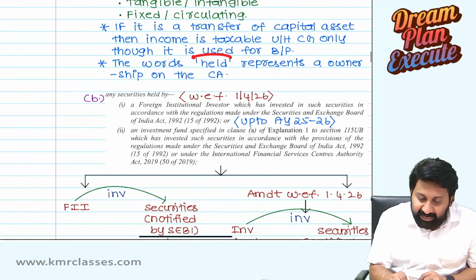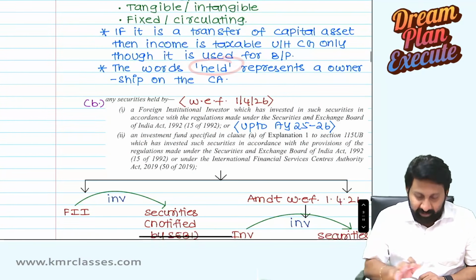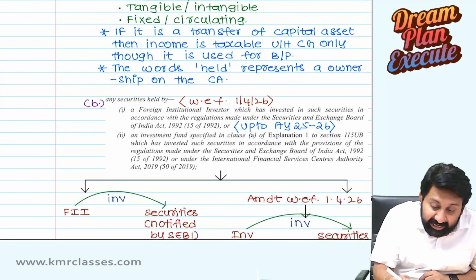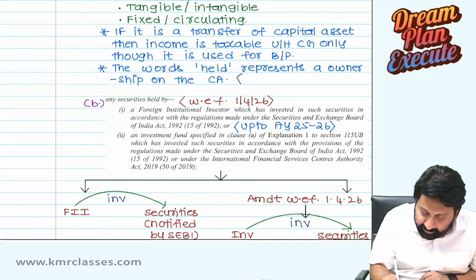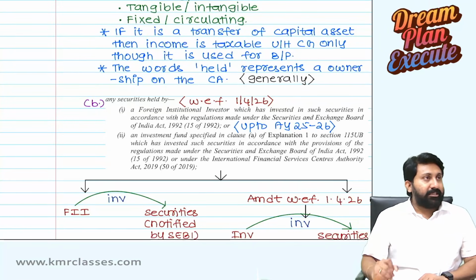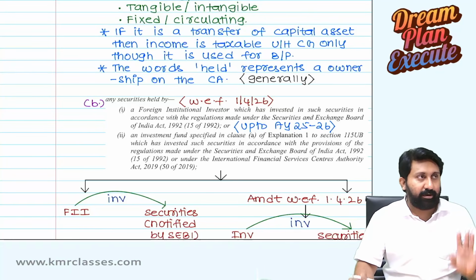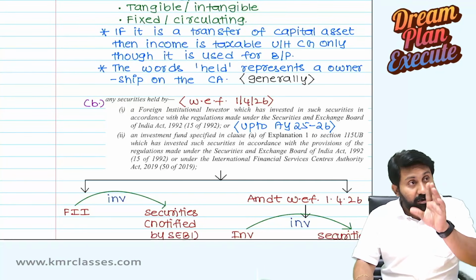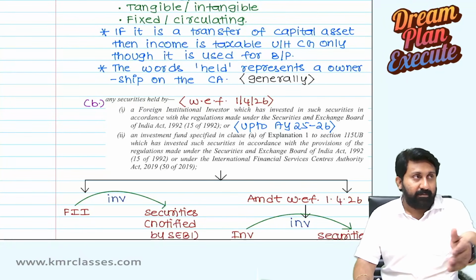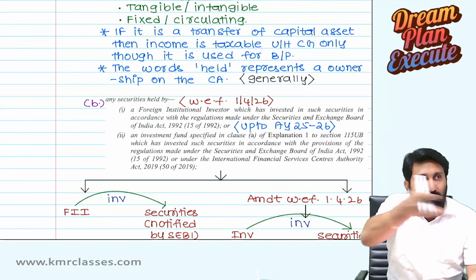The words held means what? He is an owner. It is generally, not always. That's why I will write here. Generally, we assume that the word held means owner, generally. But even without ownership also sometimes held can happen. We will see. Again, when I say we will see, we are not going to see after 10 lectures. Then you will forget this.